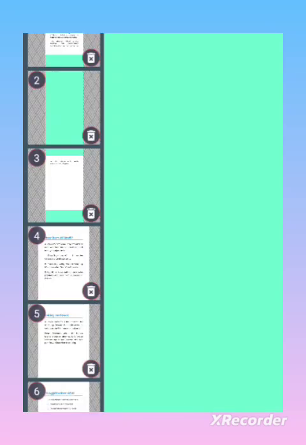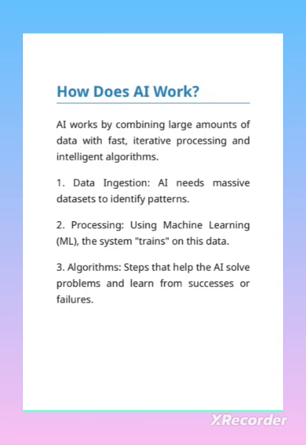Okay, so now we came to know what AI is. And how does AI work? This is the second key. We should know how it works. AI works by combining large amounts of data sets with fast iterative processing and intelligent algorithms. So how is it working? Computer scientists have fed a large number of data sets to AI. So AI is learning the data sets and developing reasoning capabilities, and it is able to take independent decisions. Okay, so this is how it is working.